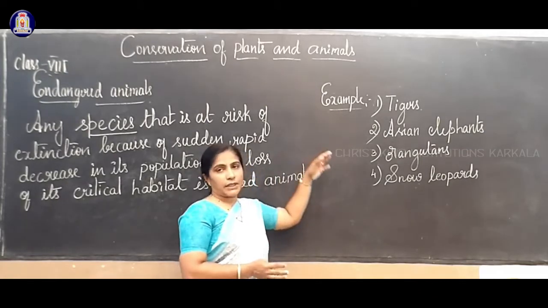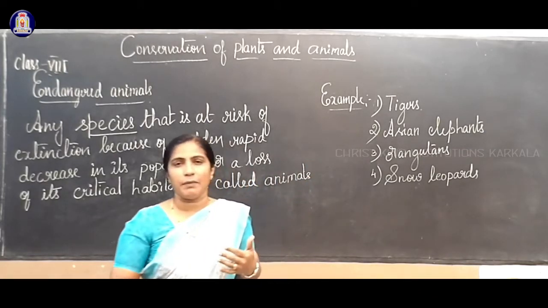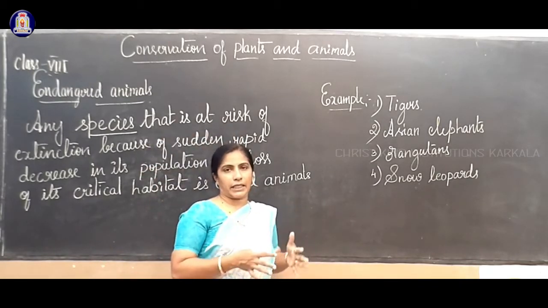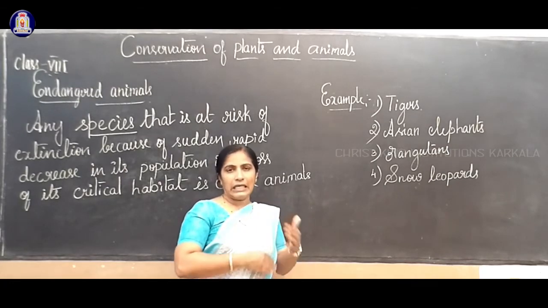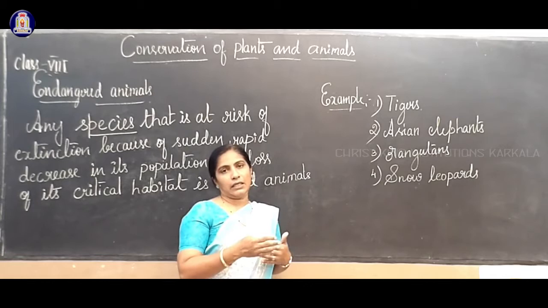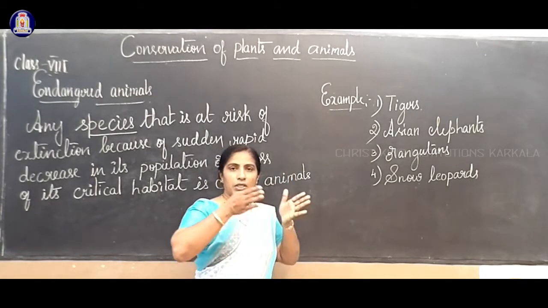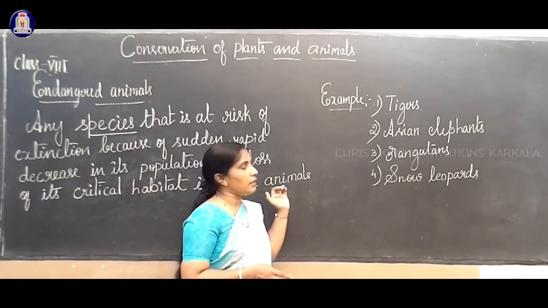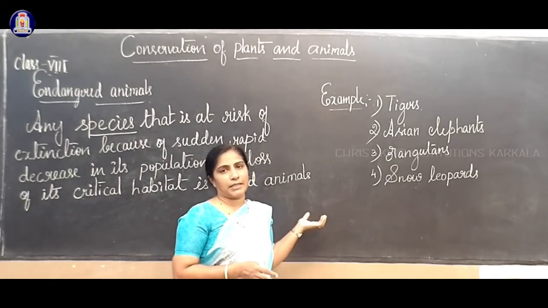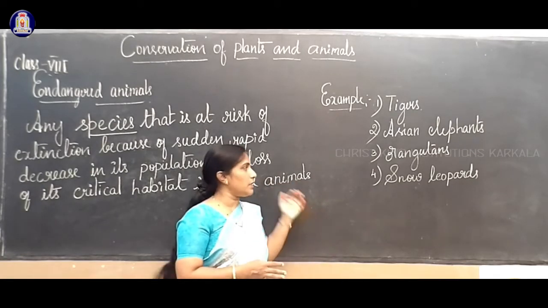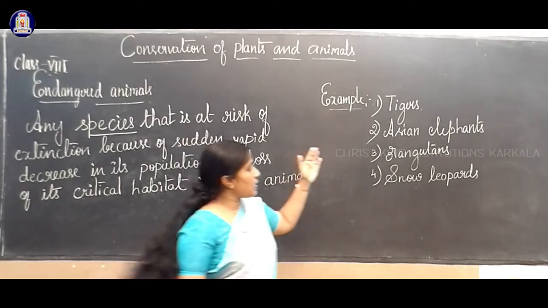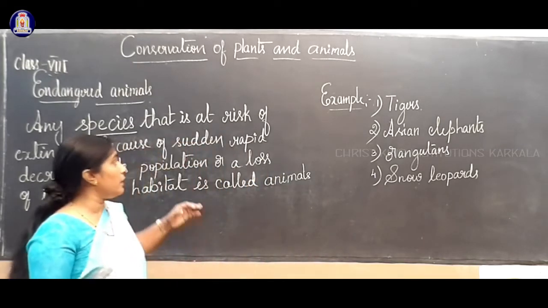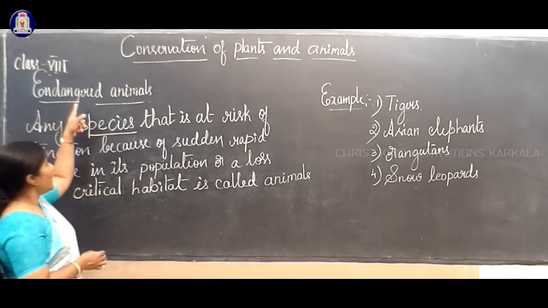So we should protect tigers in protected areas like wildlife sanctuaries or national parks. If we protect them in their natural habitat, they increase in number, so the future generation can also observe these living organisms. Examples are tigers and Asian elephants, which are rare at present. Orangutans and snow leopards are also endangered animals, few in number in nature.